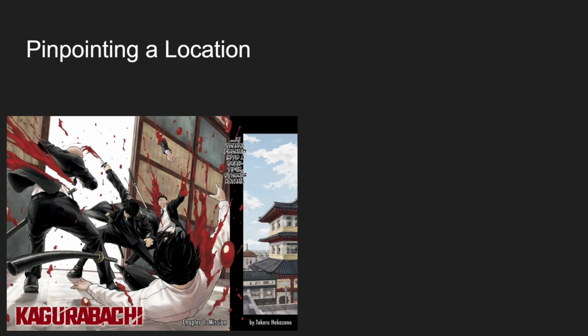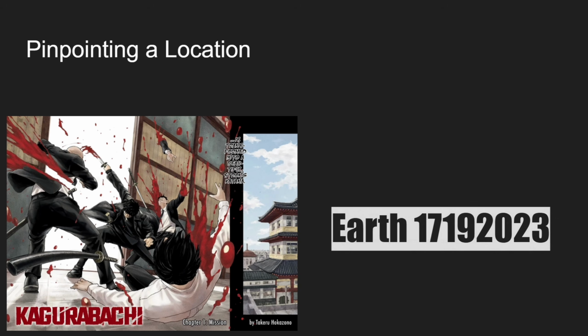You see it has a 1 right there. The 1 right there, that is the first part of the Earth that it is on. Then we look at the date it was released. September something 2023. I don't remember, but we'll find out right here. Earth 17192023. That is the Earth Kagurabachi is on.